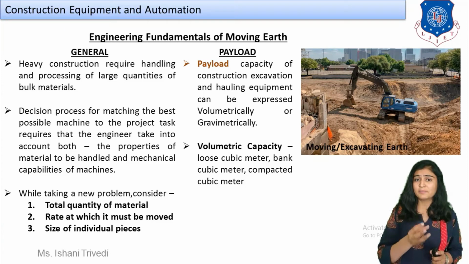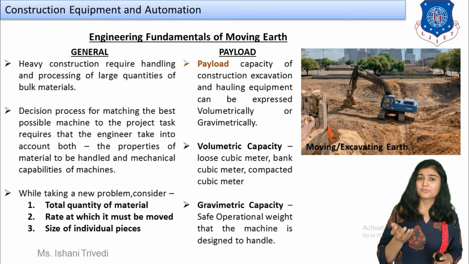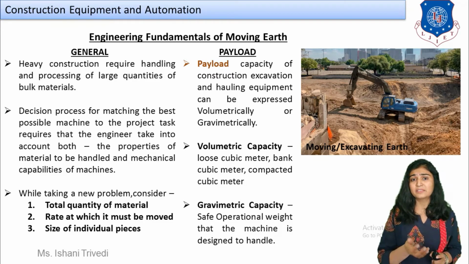So the payload will be expressed in terms of volume. Now volume can be done in two ways. It will be volumetrically, it will be gravimetrically. Volume, you know what is volume, but in terms of gravimetric capacity, it means the total operational weight to be taken by the help of vehicle.